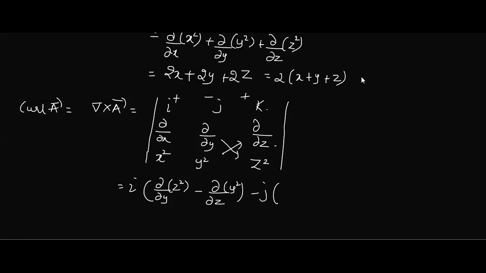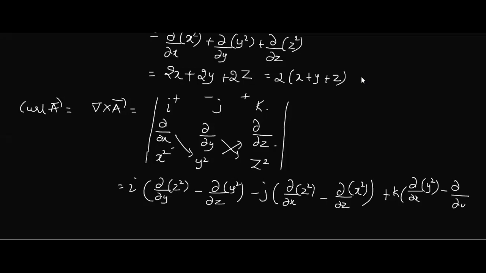Leave the first row and the column. We have to take this product: dou by dou x operating on z square, minus dou by dou z operating on x square. Plus k into. K is lying in first row, third column, leave it. So the determinant of this: dou by dou x operating on y square, minus dou by dou y operating on x square. Done, this we expanded.